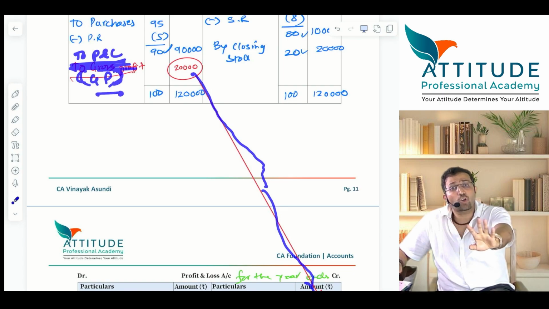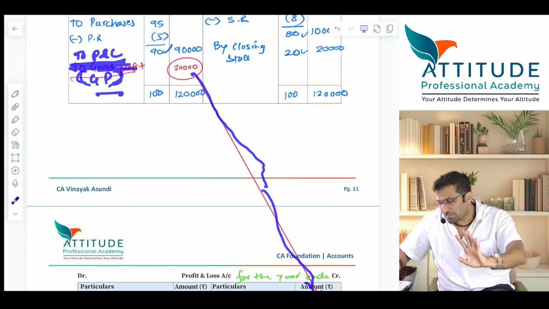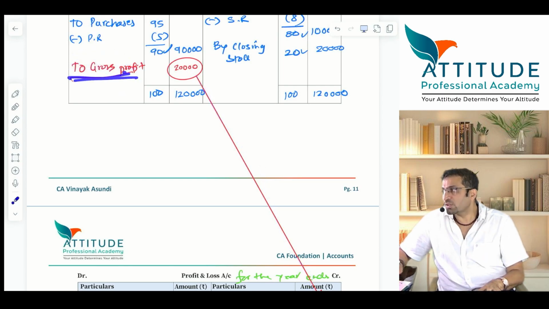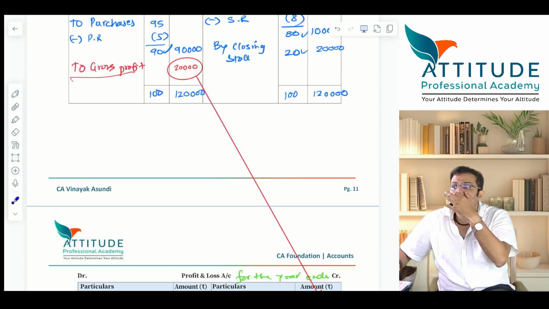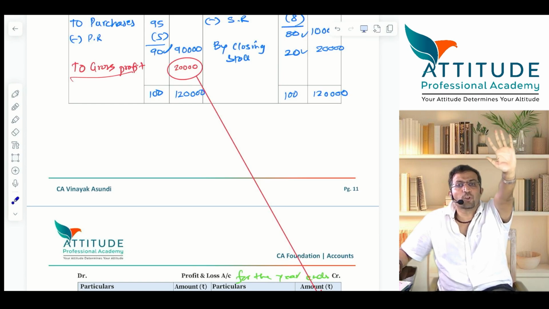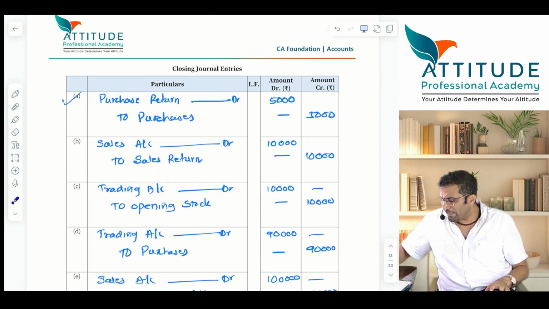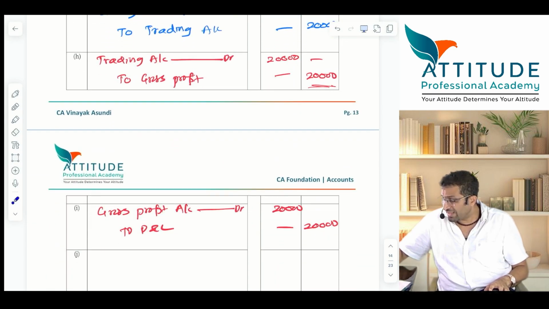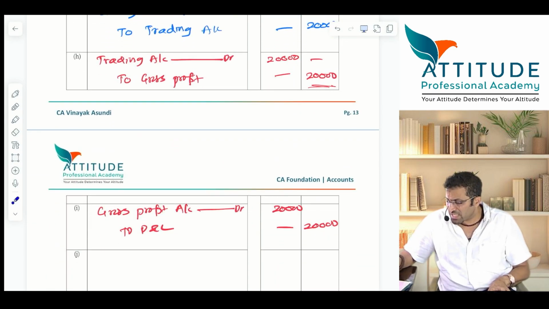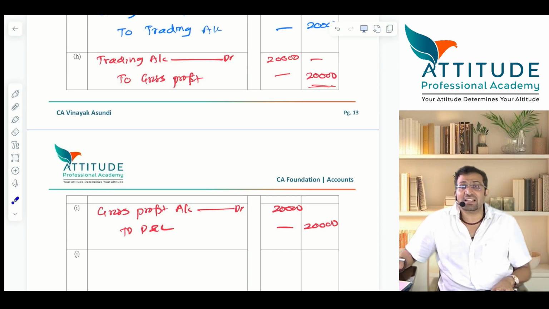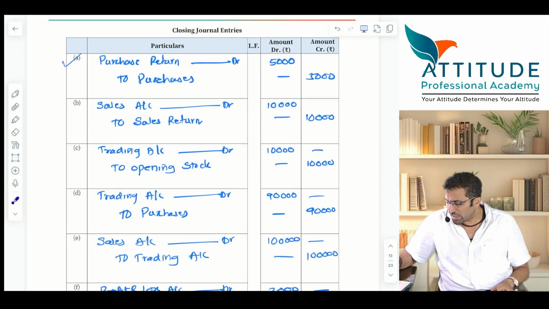It means that they have not opened which account? But anyway, better you open gross profit. Understood? All of you? So in our sum here, have I bypassed the GP account or have I opened the GP account? I have opened the GP account. Is that clear? Okay, come down. Next.